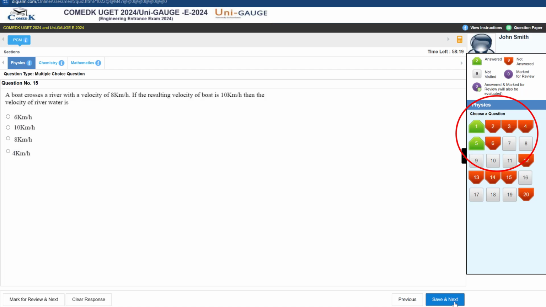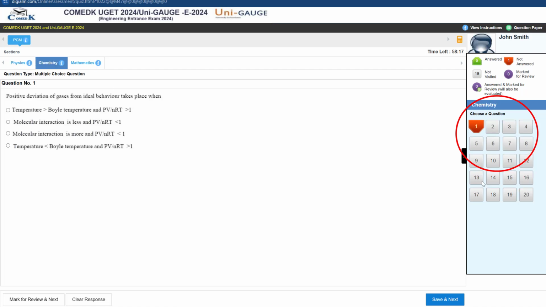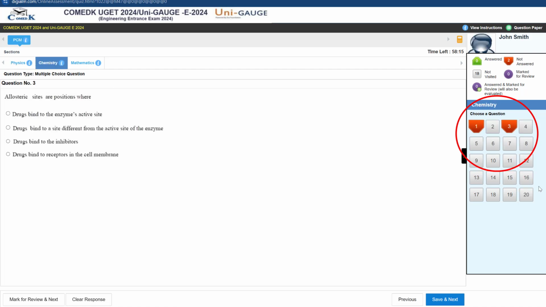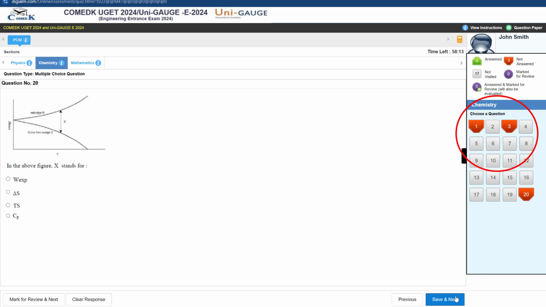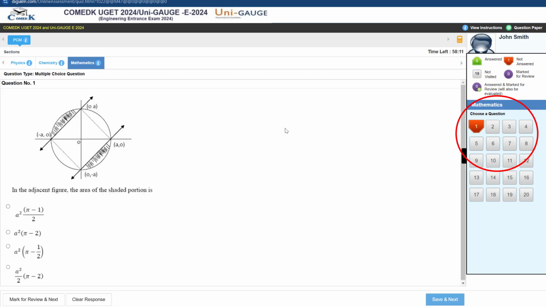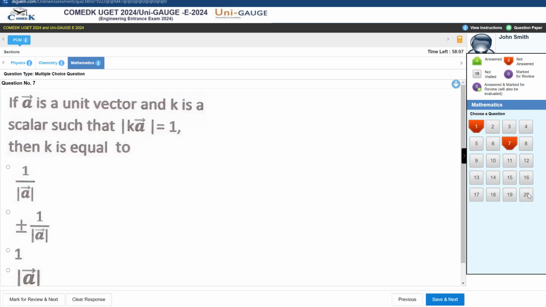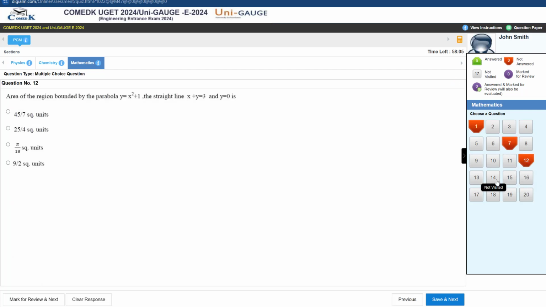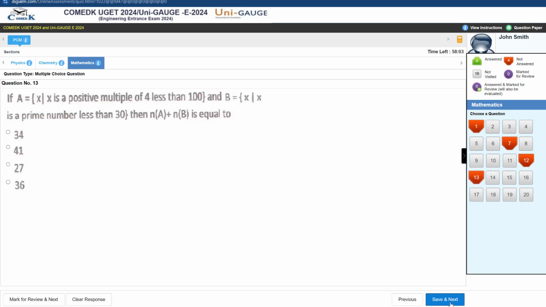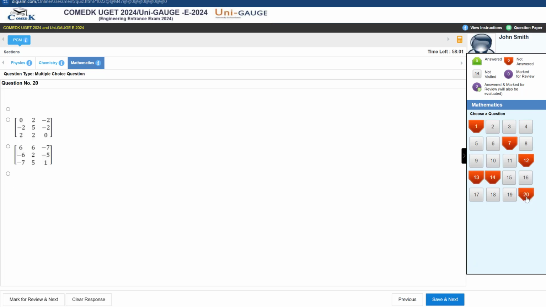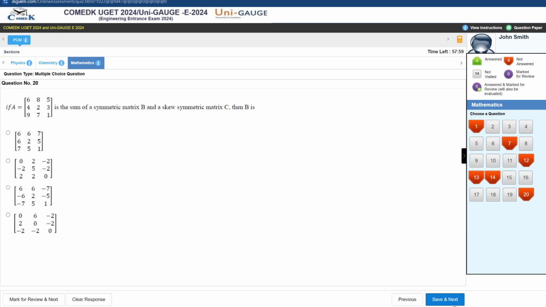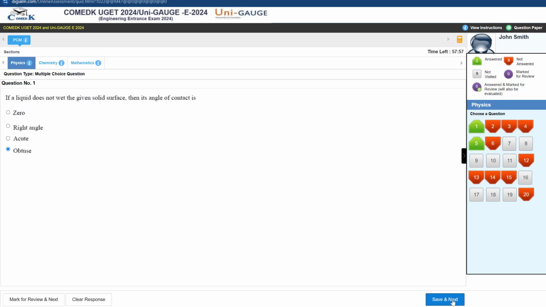Once physics is done, you can go for chemistry. If you go for chemistry, the same process will be there. You will have to again go with the flow of the questions. You will have to take the answers and go, the same procedure will be there. Once chemistry is done, again go for mathematics. In mathematics also like that only, if you know the answer, you give the answer, you will get the green color. So here you can easily go back and forth.